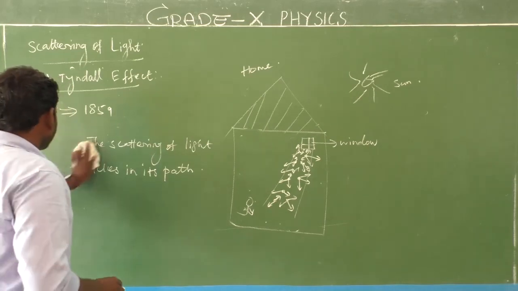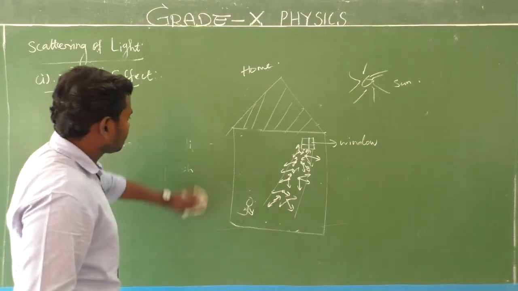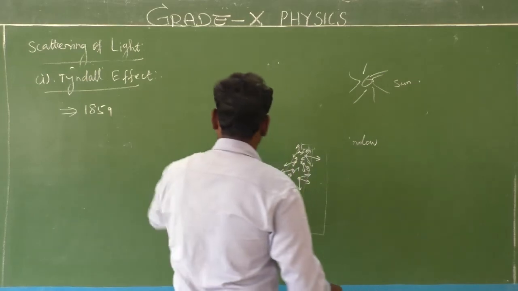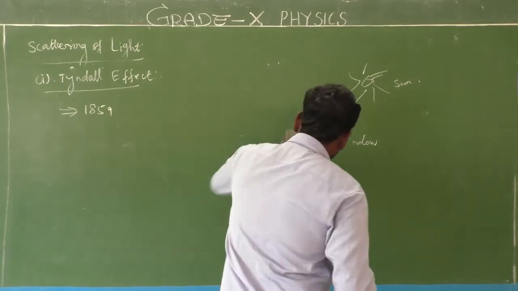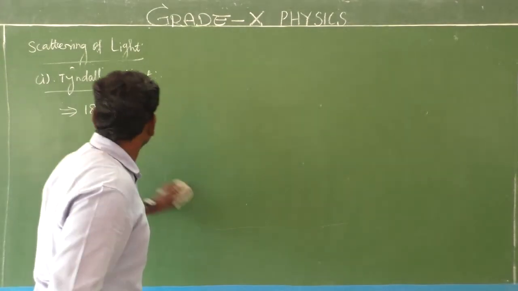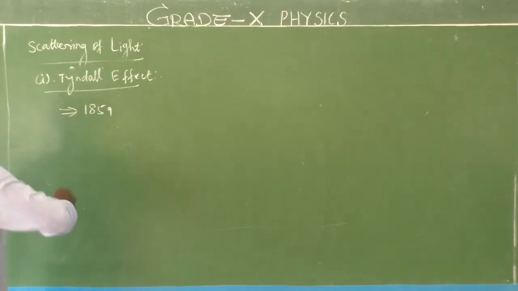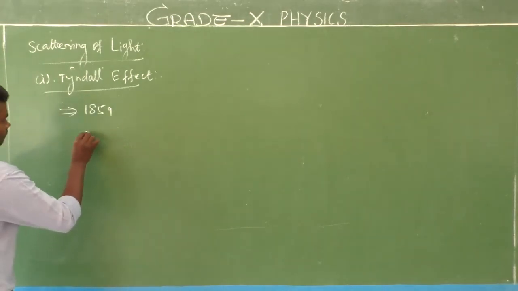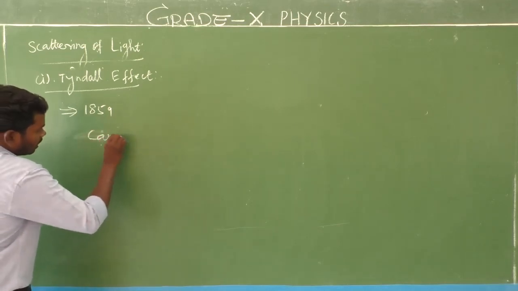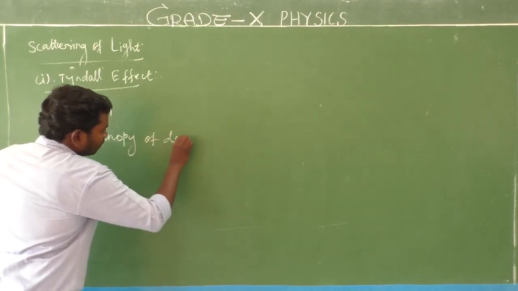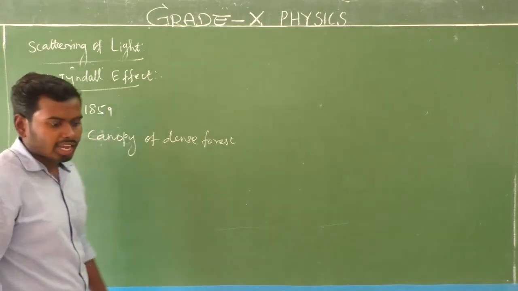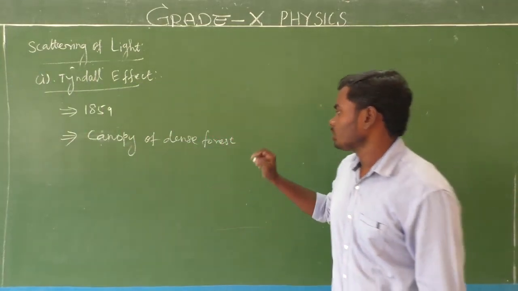Another example for the Tyndall effect is the canopy of dense forest. Okay, second one, what is that? Canopy of dense forest. What is canopy, sir?